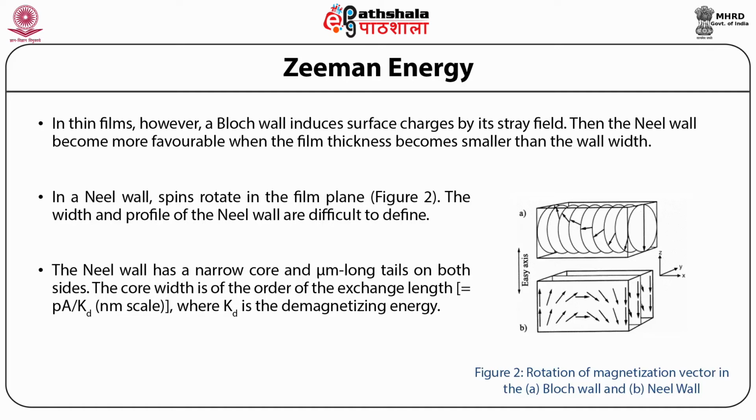The core width is of the order of the exchange length, which is equal to the square root of A divided by Kd, on a nanometer scale, where Kd is the demagnetizing energy. So in figure 2, you can see the rotation of the magnetization vector. In the first part, you can see the rotation of the magnetization vector in the Bloch wall, and in figure B, you can see the rotation of the magnetization vector in the Néel wall.